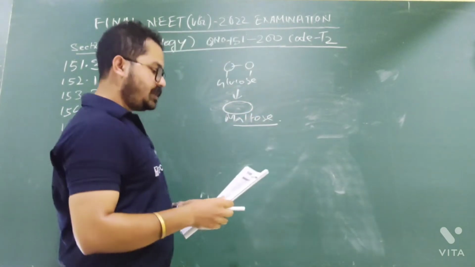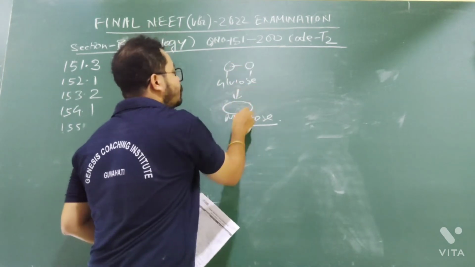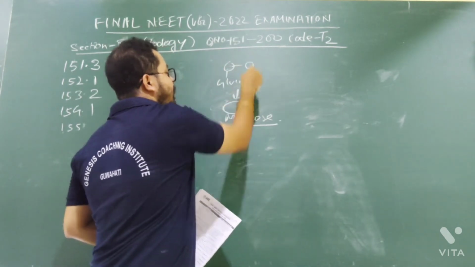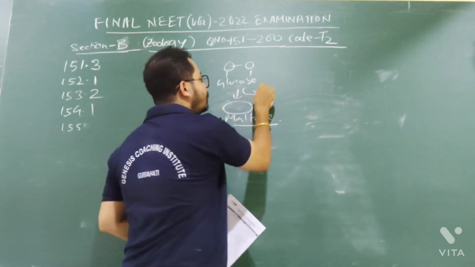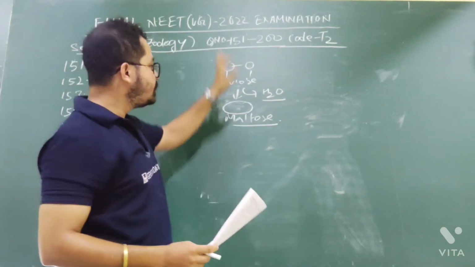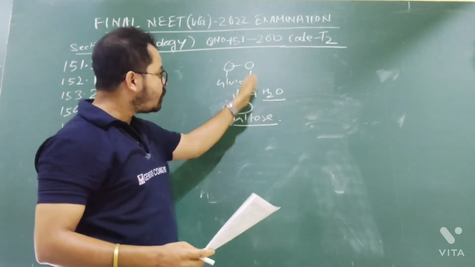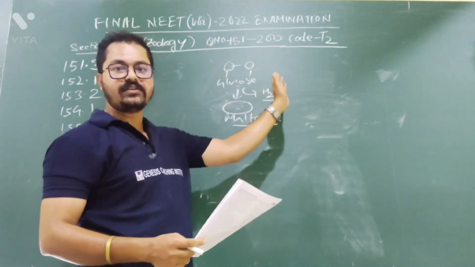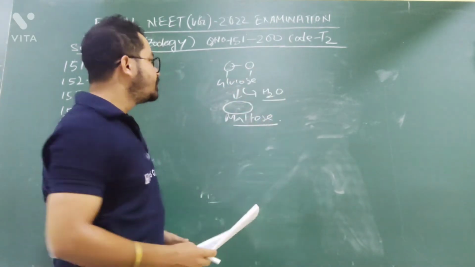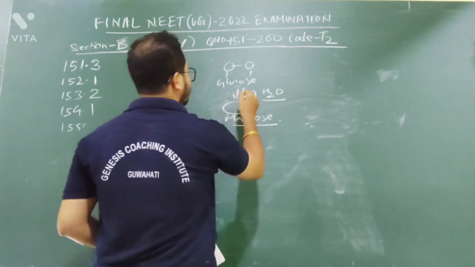So in a dehydration reaction, two glucose monomers will combine and maltose will be formed, and in this reaction one water will come out, like in peptide bond formation. So this is a dehydration reaction. Water is going out, dehydrated. So what are they saying? If the formula of glucose, what is the formula of glucose? Formula of glucose is